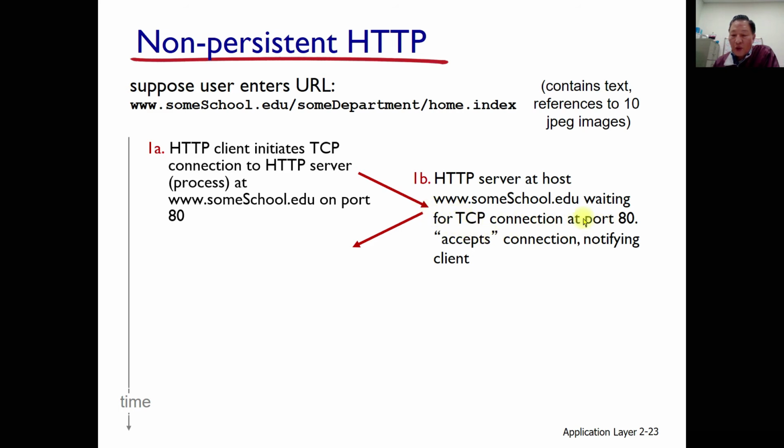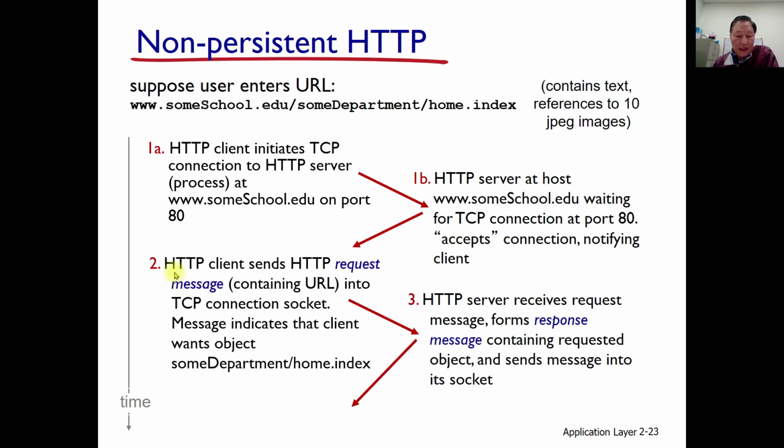And the port number: HTTP is using 80. Thus, this one is of course 80, and through that, the server is accepting connections, notifying clients, and there are some interactions between them. This is the client and the server. The HTTP client, this one is a PC or your smartphone, and this one is the server. This HTTP client sends an HTTP request message containing a URL into the TCP connection socket.